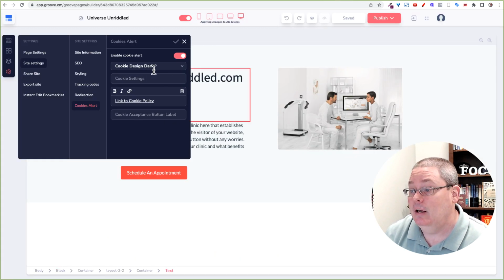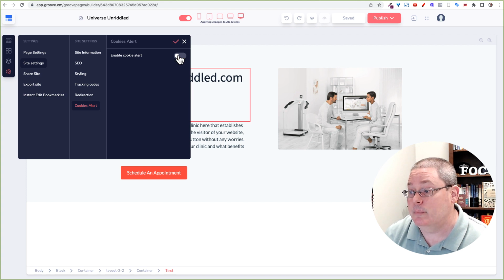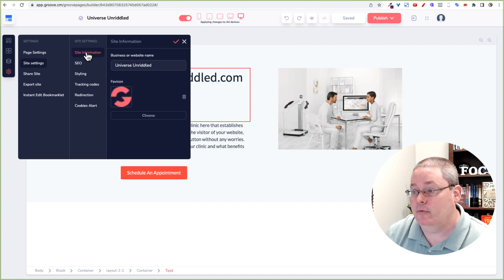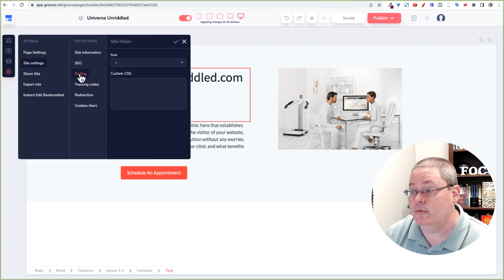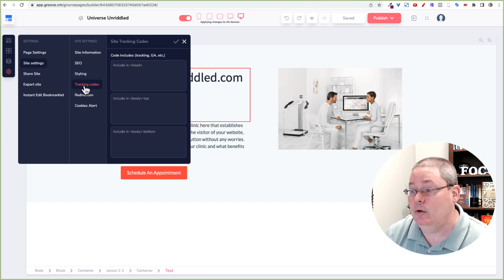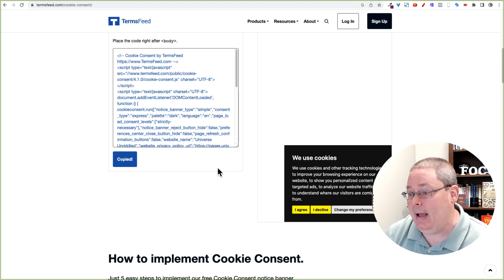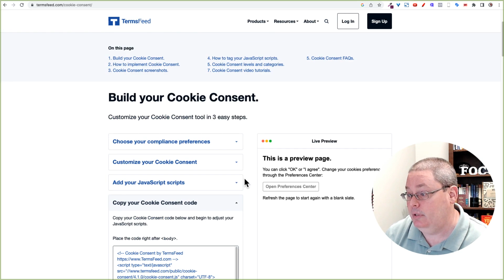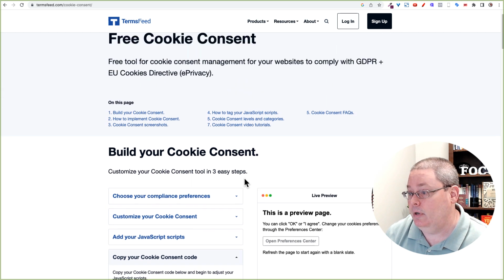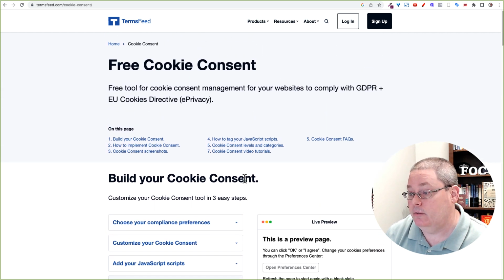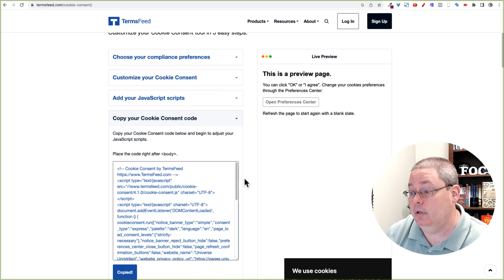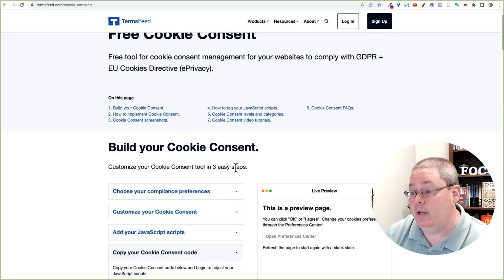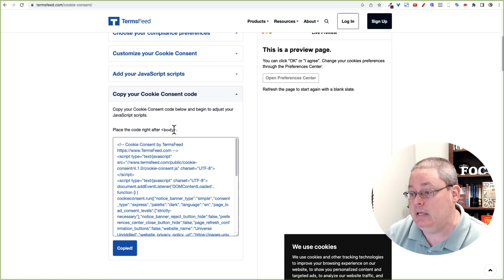And then again, I want to turn this off because I want this to be consistent across the site. So inside of the site settings, you have site information, you have SEO, you have styling, you have tracking codes. I believe if you go back, it's going to tell us where to put this. I believe it's going to go in the body. Let's see, where does it go? It's JavaScript code. Yeah, right there. Please place the code right after the body tag.